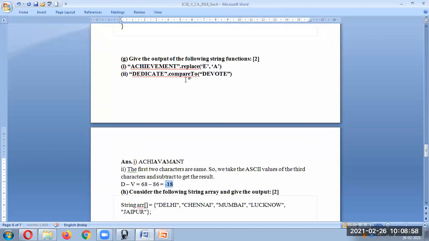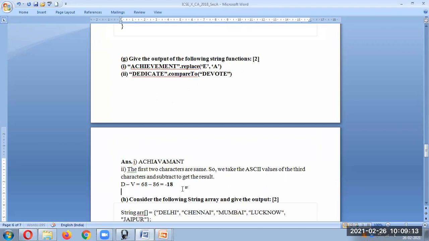Okay, so what is the first difference? As you can see, D and D is same, E and E is same. D and V is different. So whatever the ASCII value, you have to deduct that. Okay, ASCII value, you know how to obtain it. It starts from capital A. Capital A, the ASCII code is 65, and then B, it is consecutive numbers. So you can just go on calculating and get the ASCII code.